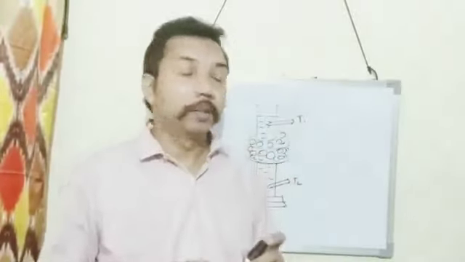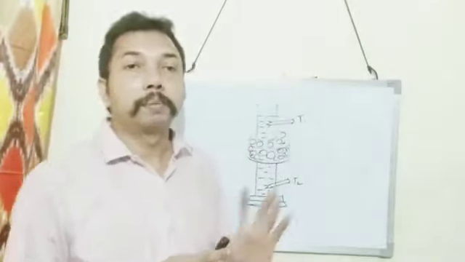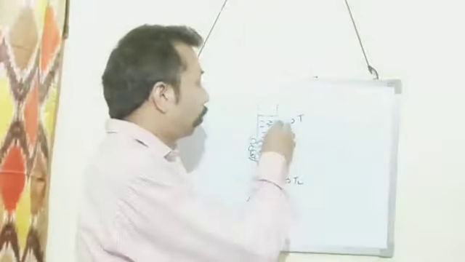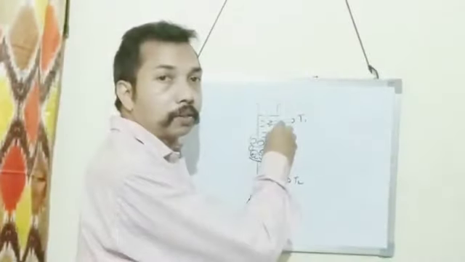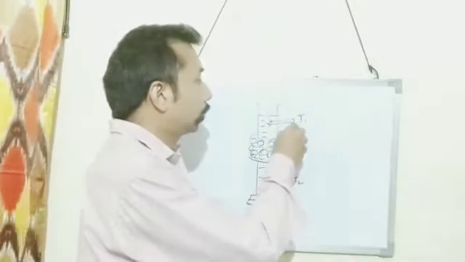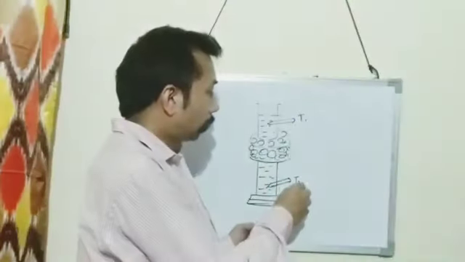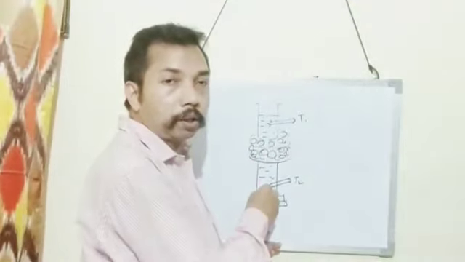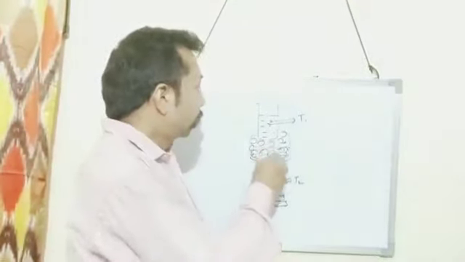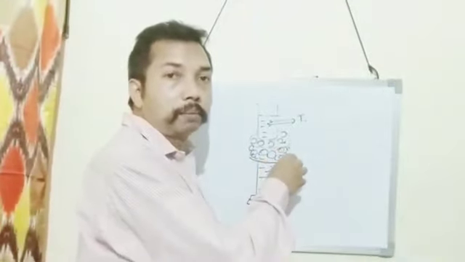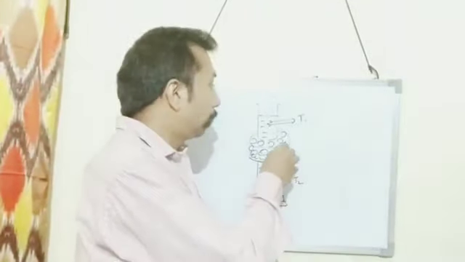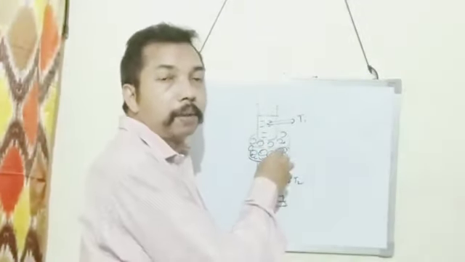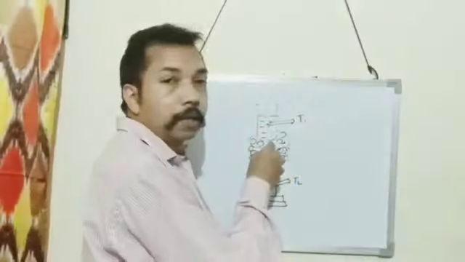Once again, in summary, you listen. Hope's apparatus consists of a metallic cylinder provided with two holes, one at the top and one at the bottom. Two thermometers are inserted in these holes. The thermometer at the top is T1, and the thermometer at the bottom is T2. Ordinary water is put in the metallic cylinder. The center of the cylinder is surrounded by a trough, and inside the trough a freezing mixture is taken. First, this freezing mixture starts melting by absorbing heat from the surrounding water.